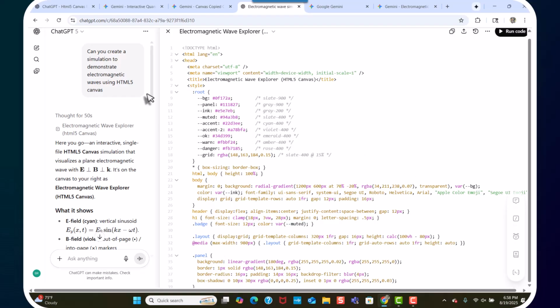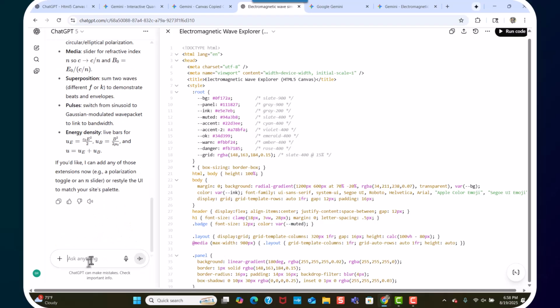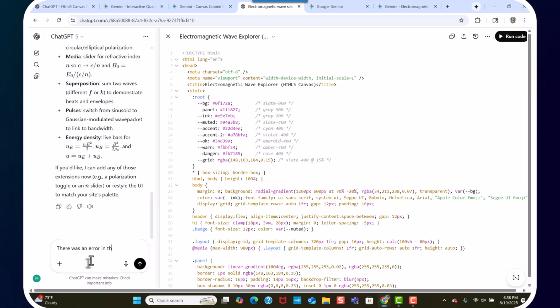And where is my words? Oh, here we go. There was an error in the code. Please fix it so that it runs properly.